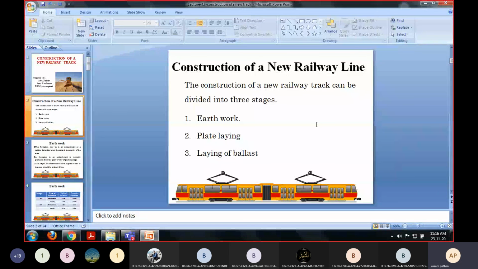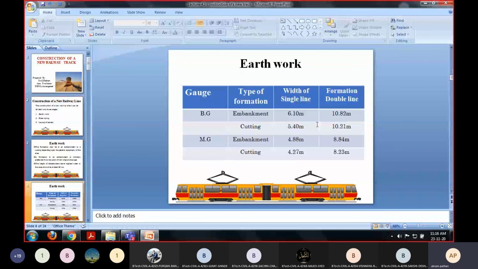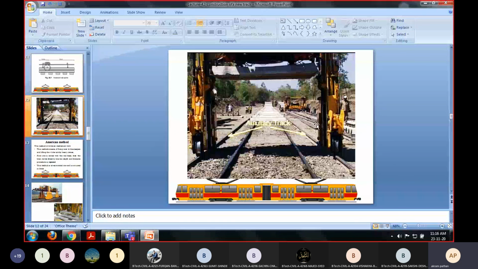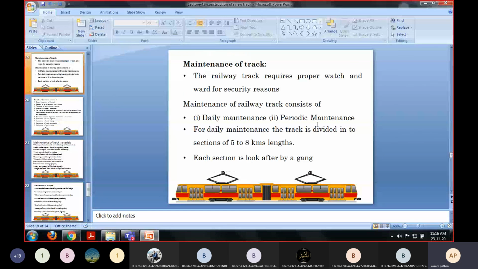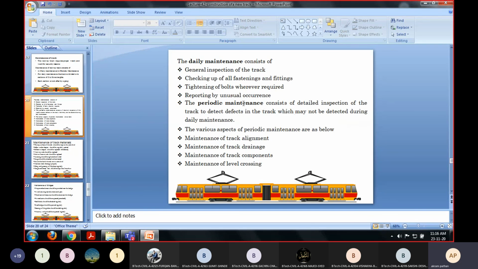And if the question is like this about the maintenance, these are the daily maintenance and periodic maintenance. So what we need to do in case of the daily maintenance and periodic maintenance? In case of the periodic maintenance, track alignment maintenance, then track drainage maintenance, track component maintenance, and the level crossing maintenance.